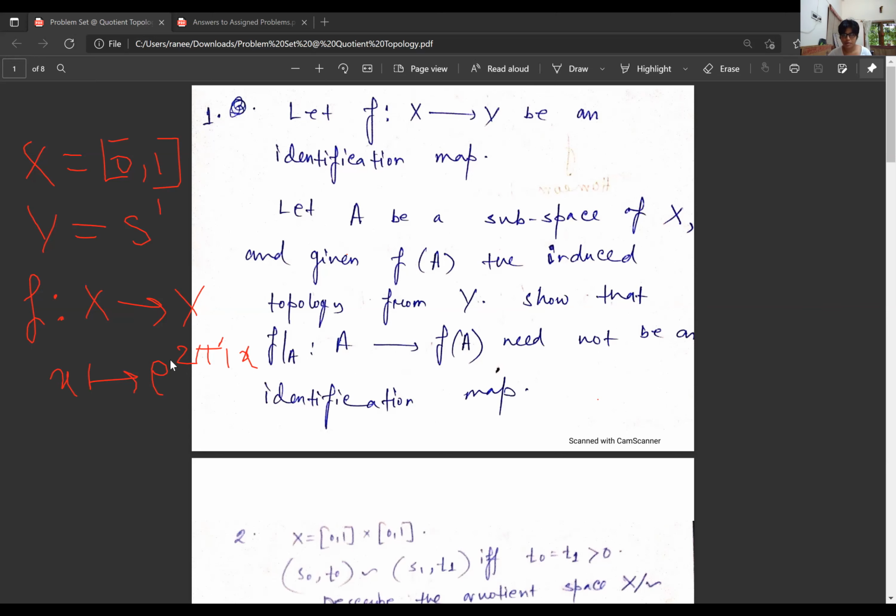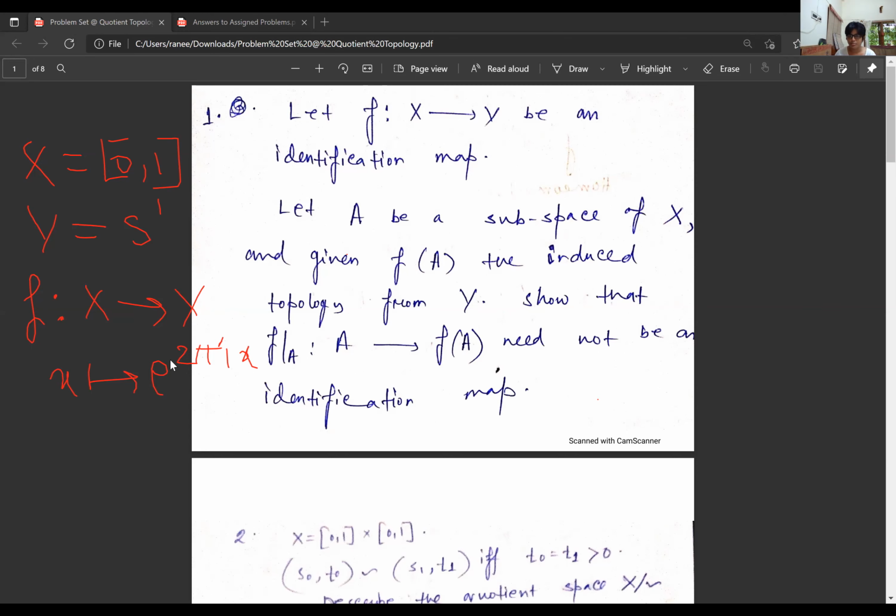This map is continuous for sure, and it's also surjective, because any point on the circle is of the form cos t, sin t. So this map is continuous and surjective, but why is it a quotient map?